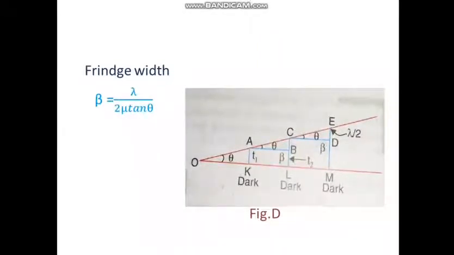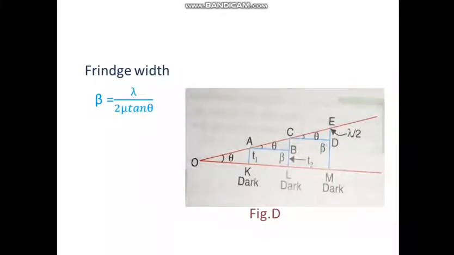Referring to figure D, a dark fringe occurs at A where the relation 2 mu t cos r equals m lambda is satisfied.